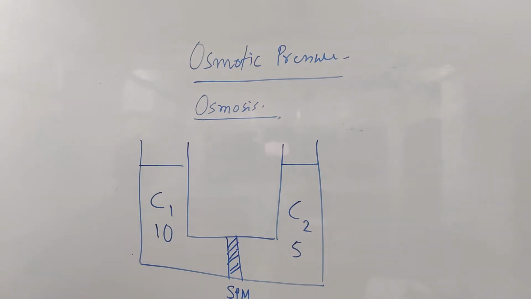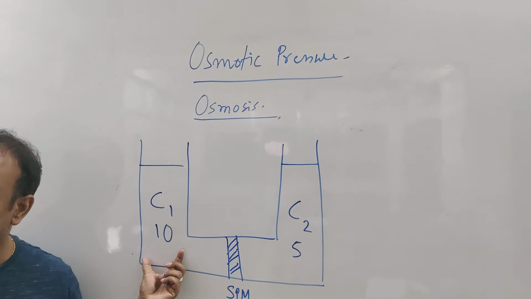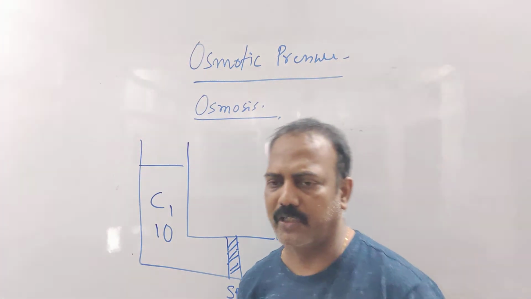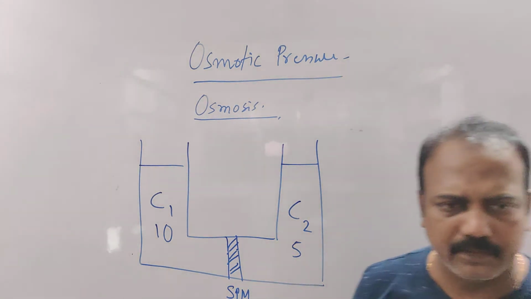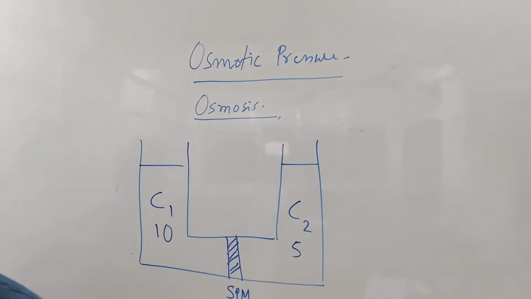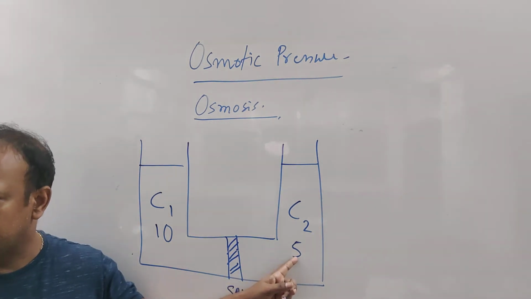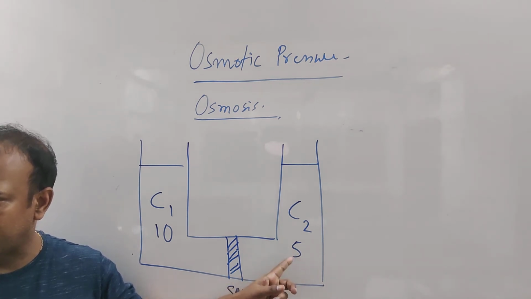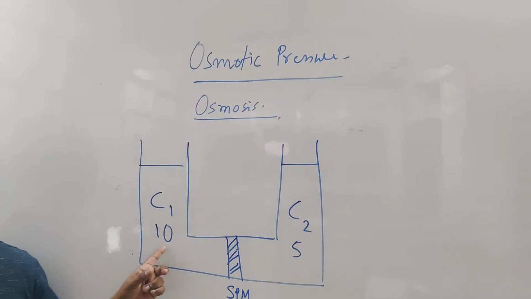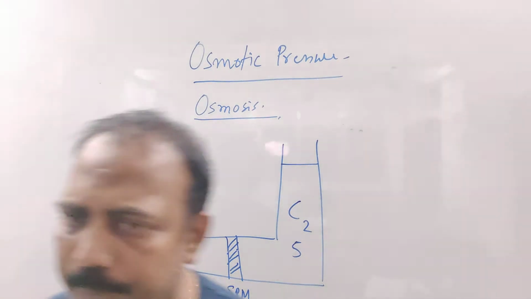Now naturally, क्या होना चाहिए? एक का कंसंट्रेशन 10 है, एक का कंसंट्रेशन 5 है, राइट? नेचुरली क्या होना चाहिए? दोनों का इक्वल होना चाहिए. After certain time, both the concentrations will become the same. How can it become the same? The concentration of this has to increase. 5 से 6 होगा, 6 से 7 होगा, है ना? And the concentration of this has to decrease. 10 से 9 होगा, 9 से 8 होगा, एक जगह आएगा when they will become the same.